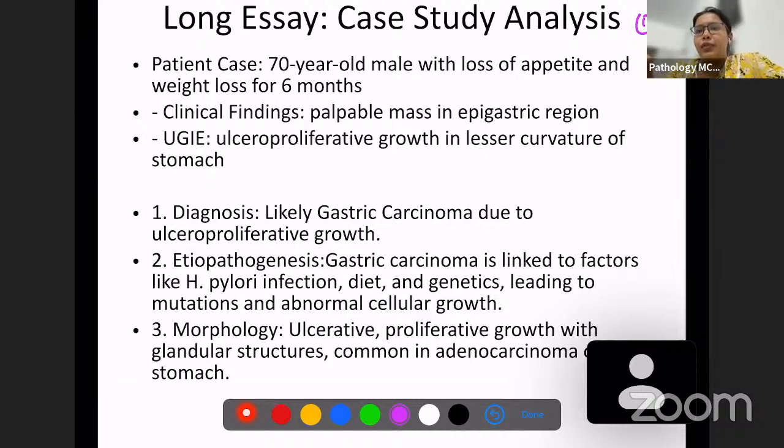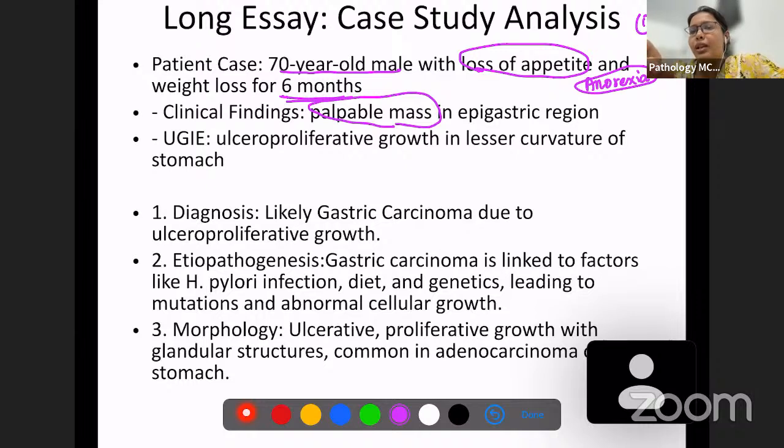This is a 70-year-old male with loss of appetite and weight loss for a period of 6 months. So loss of appetite and weight loss are very classic. Anorexia or loss of appetite is a classic symptom of gastric carcinoma. Clinical findings: there is a palpable mass in the epigastric region and endoscopy shows ulceroproliferative growth in the lesser curvature.